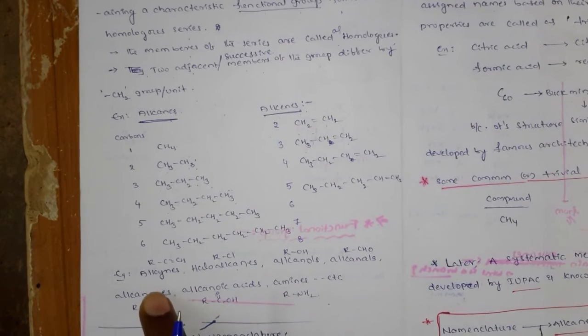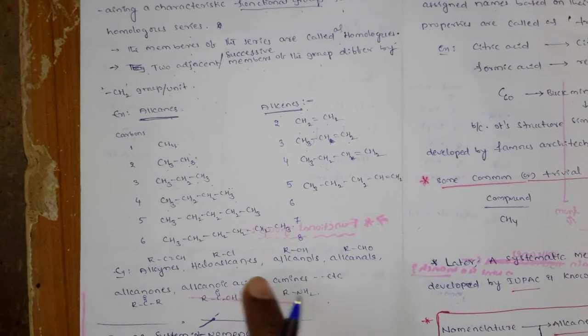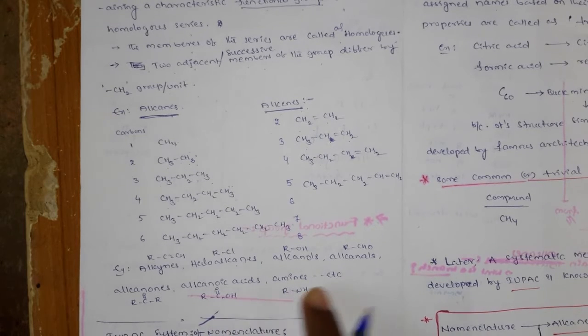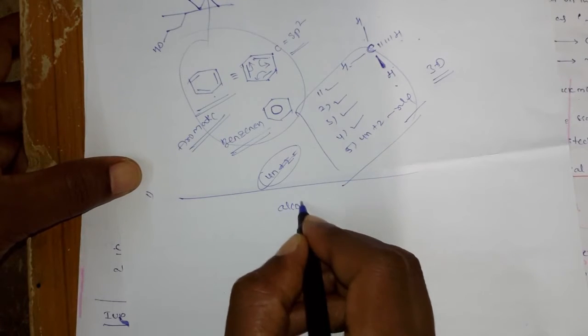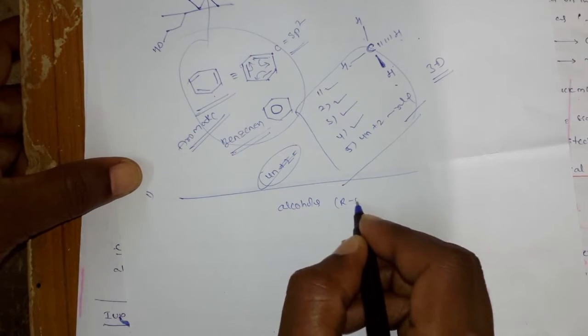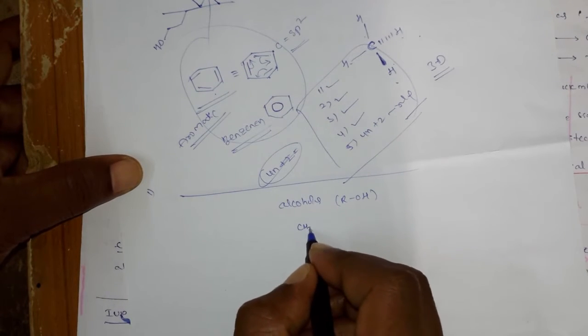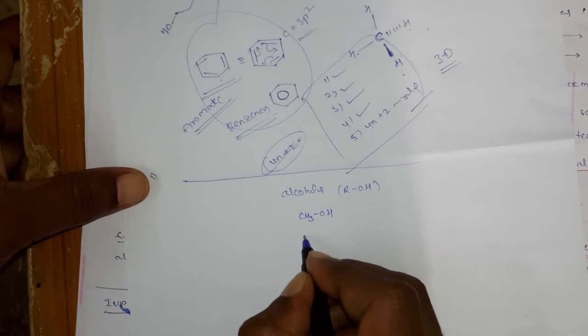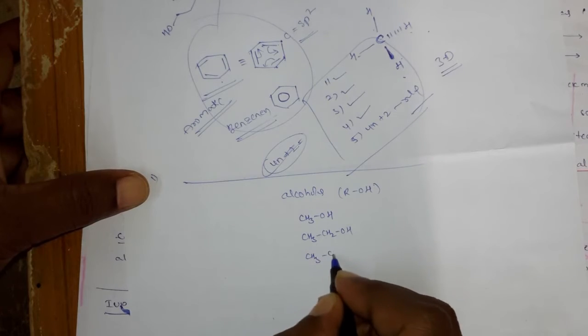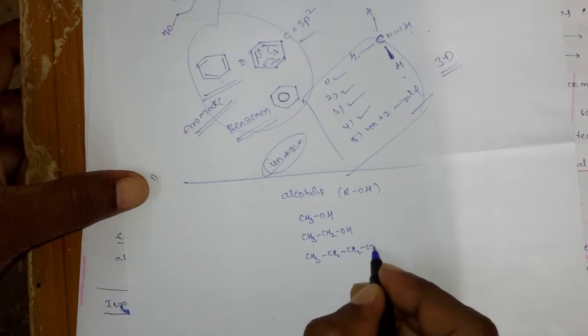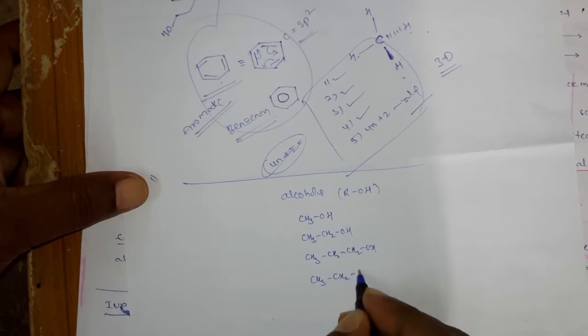Similarly, you can write the same thing for alkynes, haloalkanes, alkanols, alkanones, alkanoic acids, amines. For every functional group you can write a homologous series. The best example I am going to tell you is alcohols, like ROH. The simplest one is CH3OH, and next increase one carbon, CH3CH2OH, and increase one more carbon, CH3CH2CH2OH, and one more.